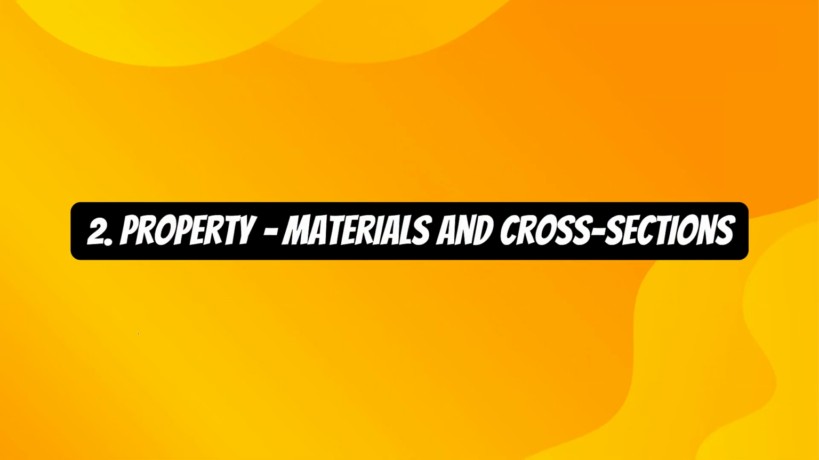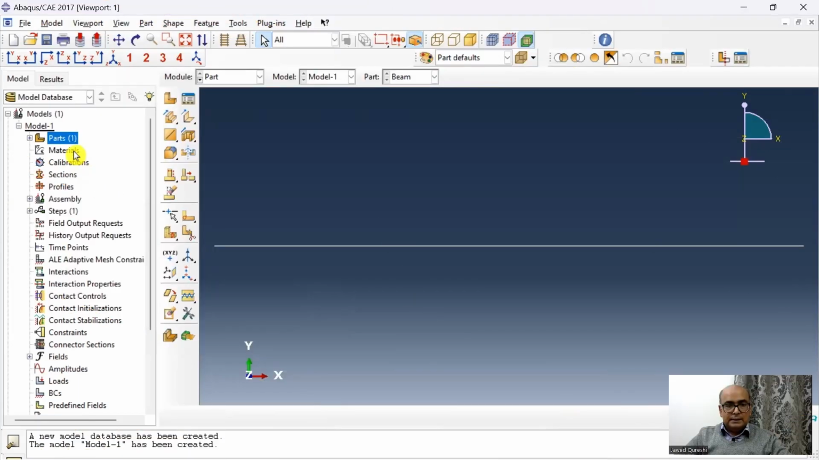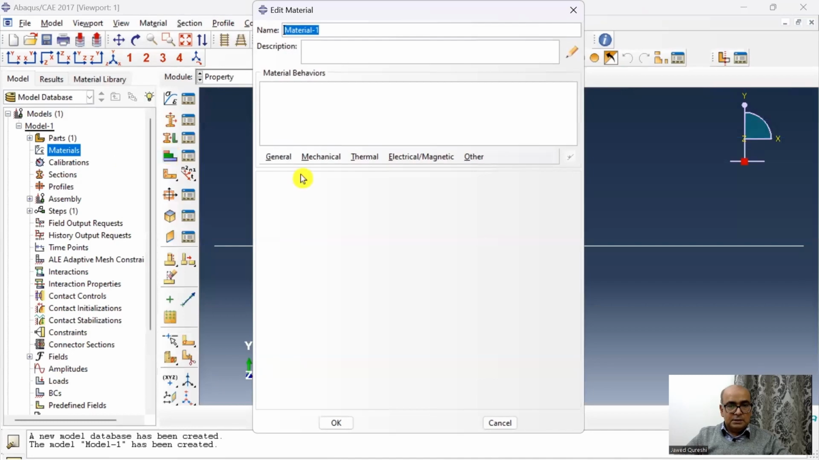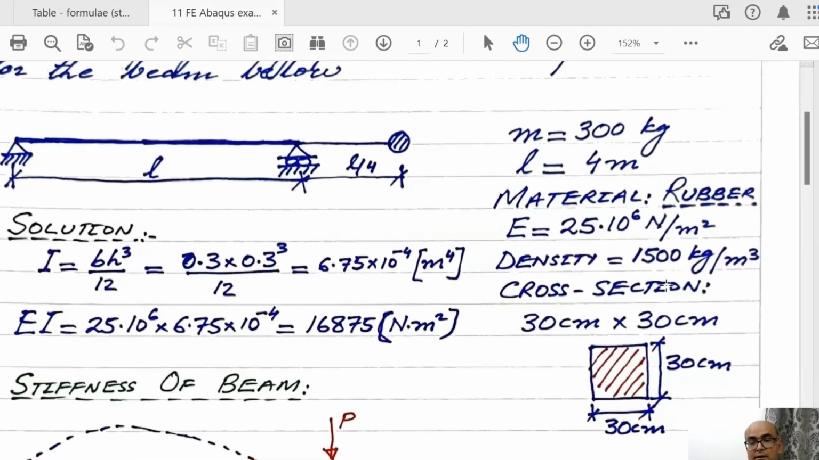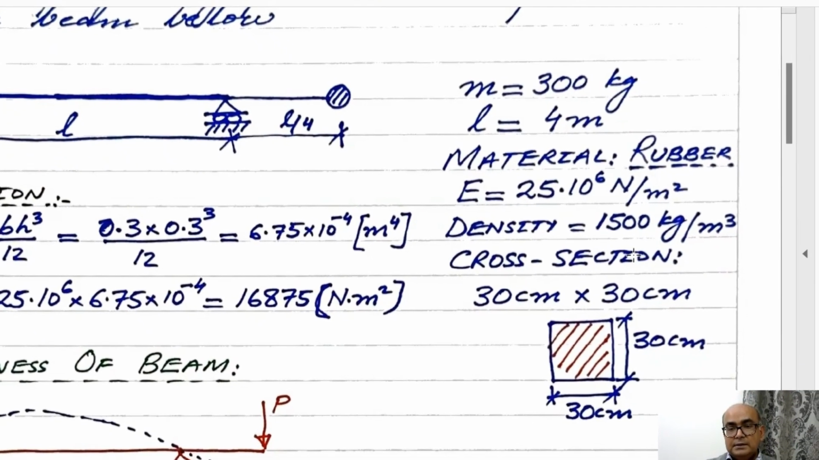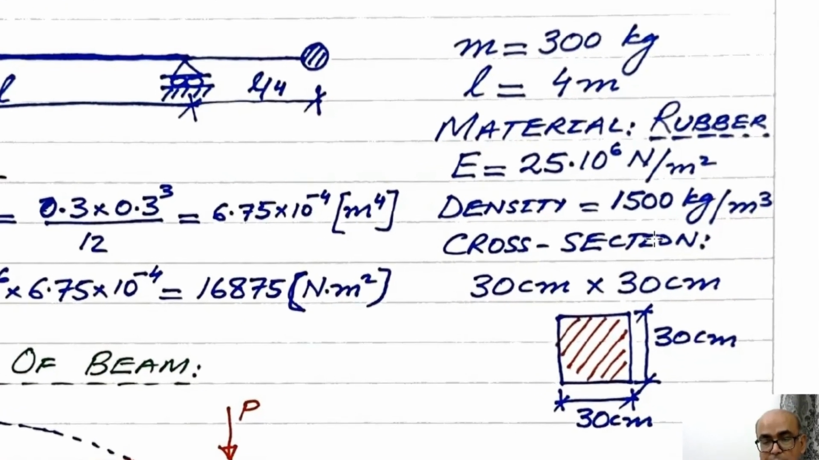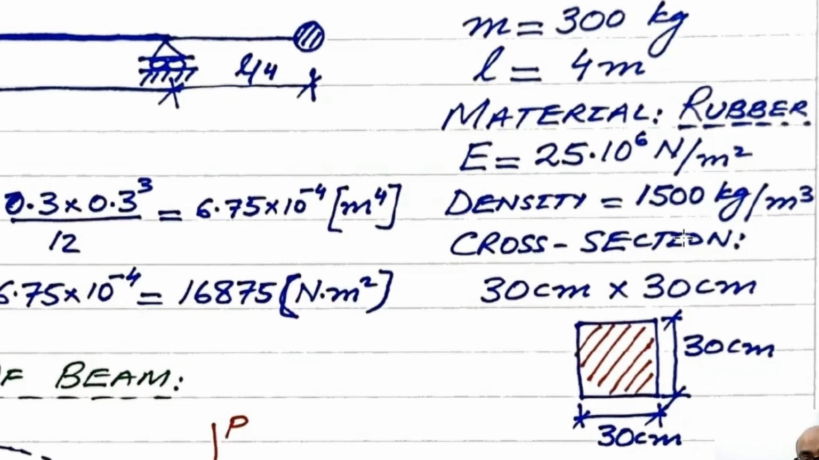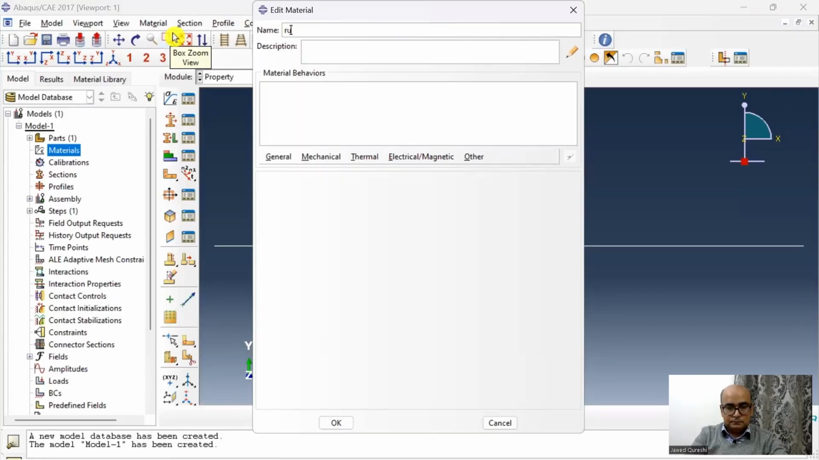Second step is the property module, where we will define materials and assign cross sections. Next thing is to define the materials. In this case, the material is rubber. It means it has a really very small Young's modulus, and the density of rubber is 1500 kg per meter cube. Let's put these properties in the model.